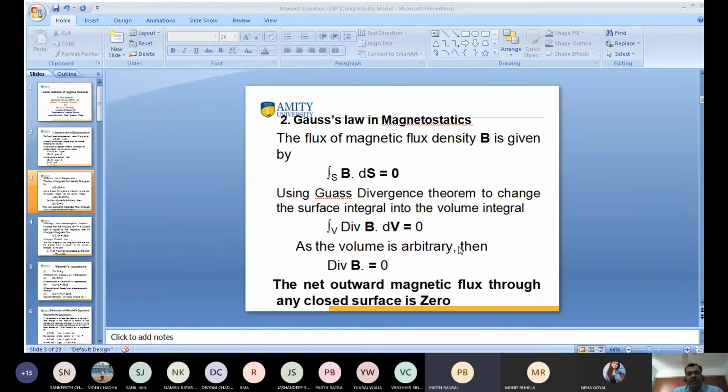Kindly listen carefully. It is important for you when the teacher delivers the lecture, so focus your attention on the lecture. I tell you what is going to happen. We have to use the Gauss divergence theorem. What is the Gauss divergence theorem, Mr. Parth Bansal? Do you know? Can you tell me? Sir, if we take divergence then the volume integral. No. What is theorem? I discussed theorem in detail. I tell you, it will be used later on.